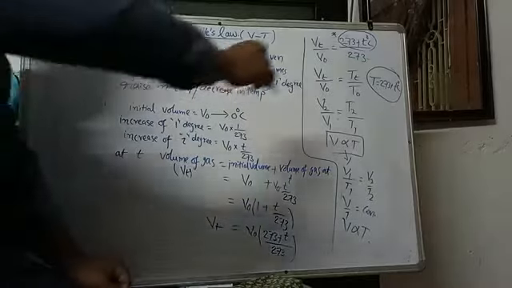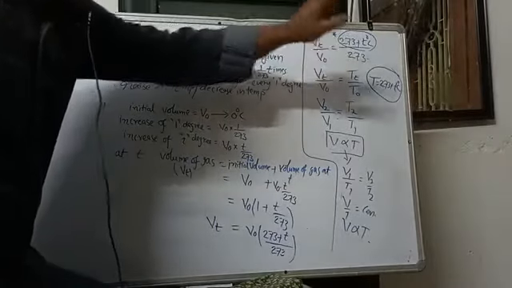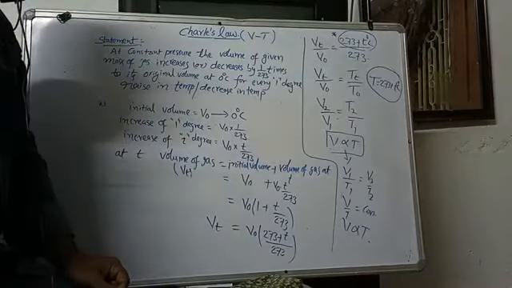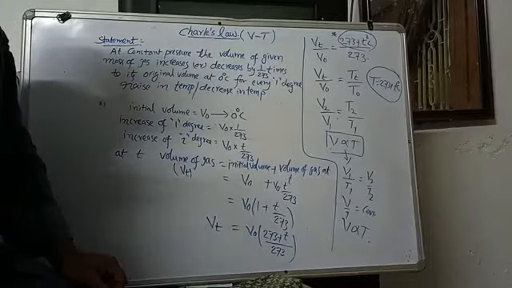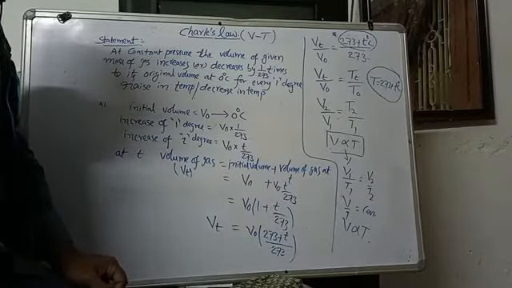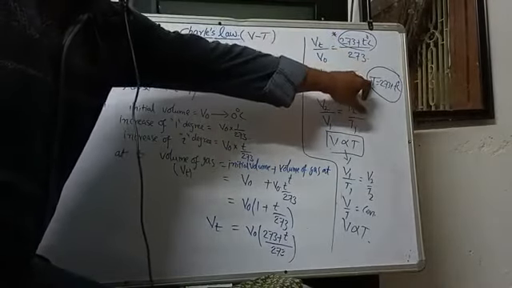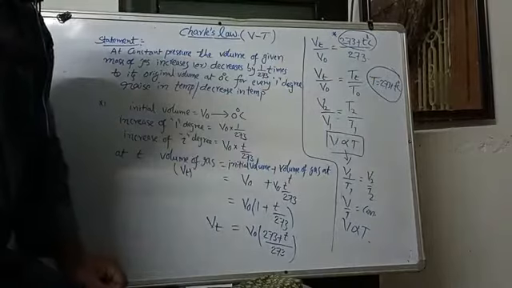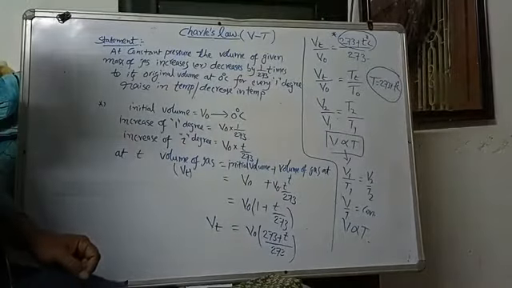You have to remember this point. At this point, one new scale was developed, called the Kelvin scale or absolute scale. Absolute temperature capital T is equal to 273 plus T degree Celsius.